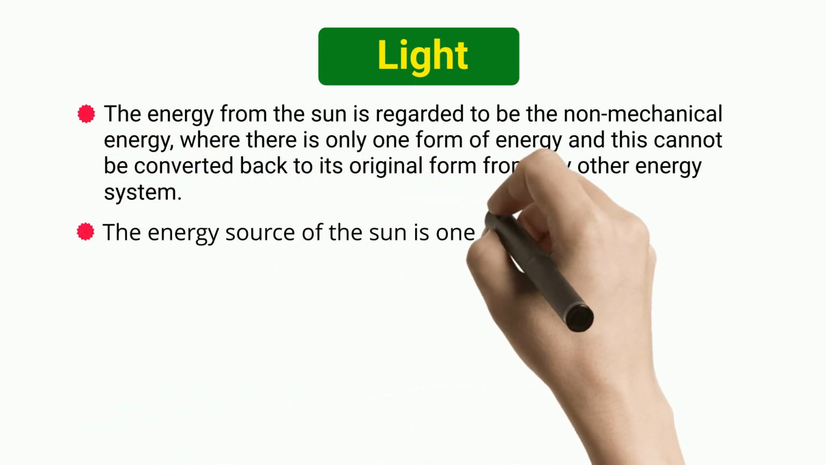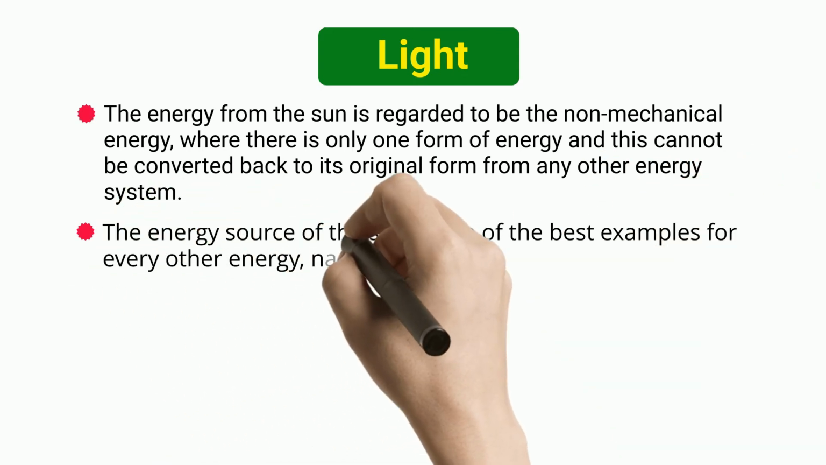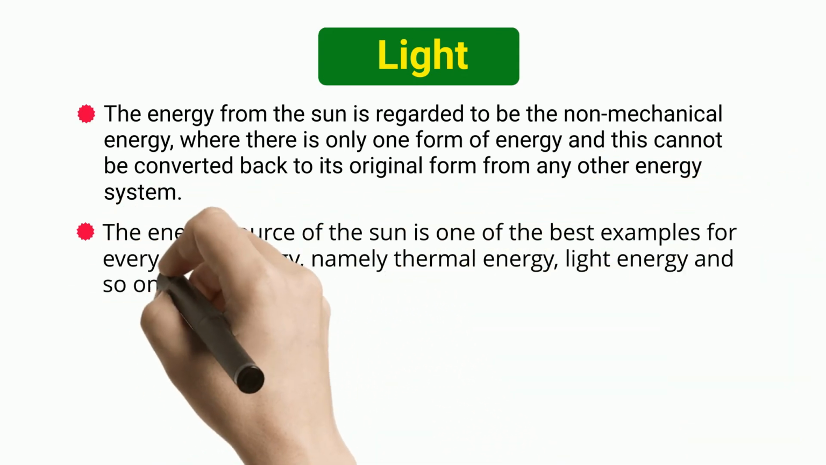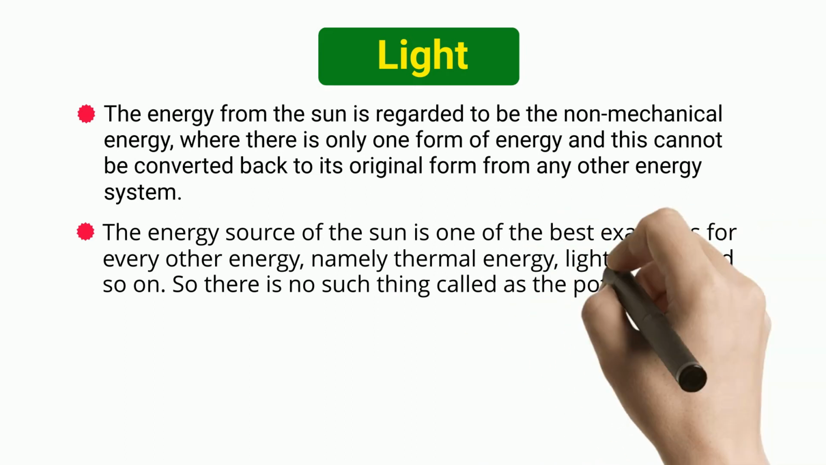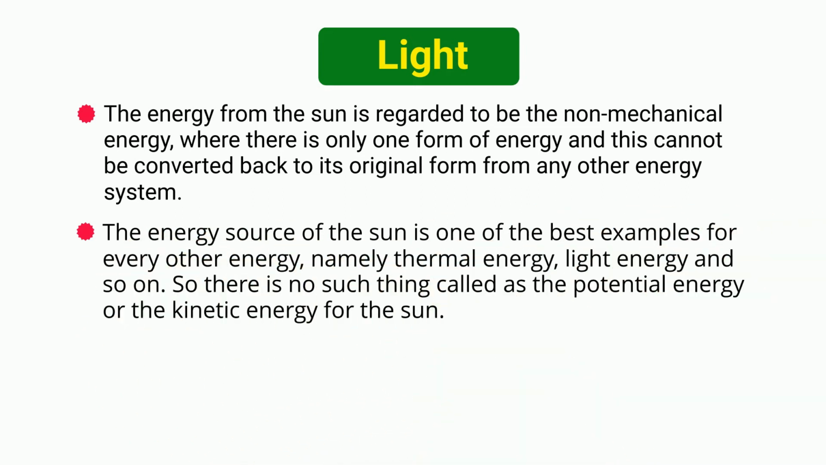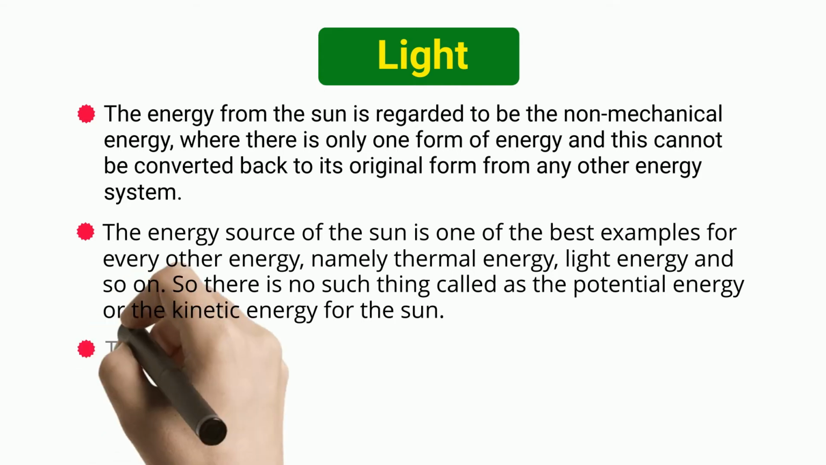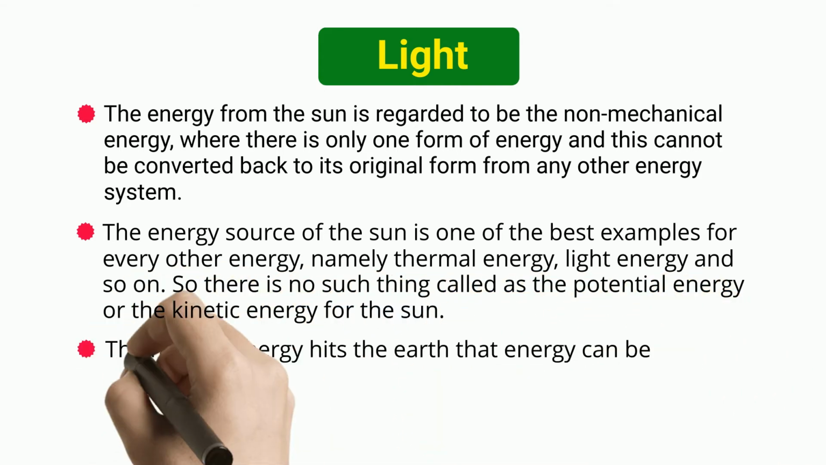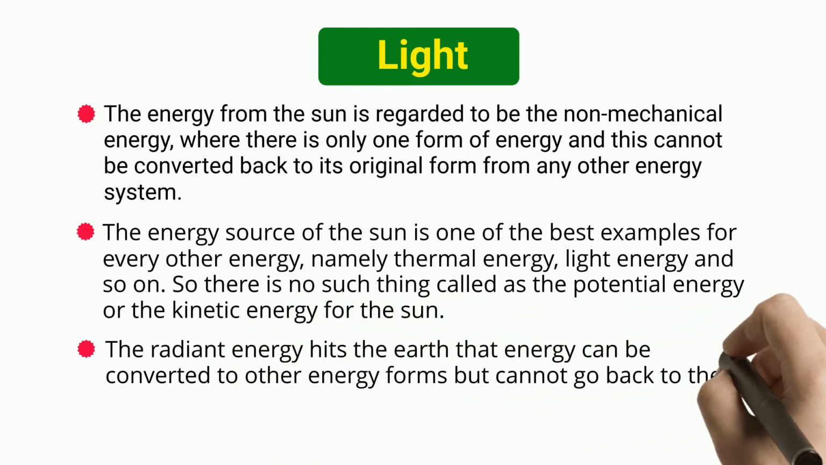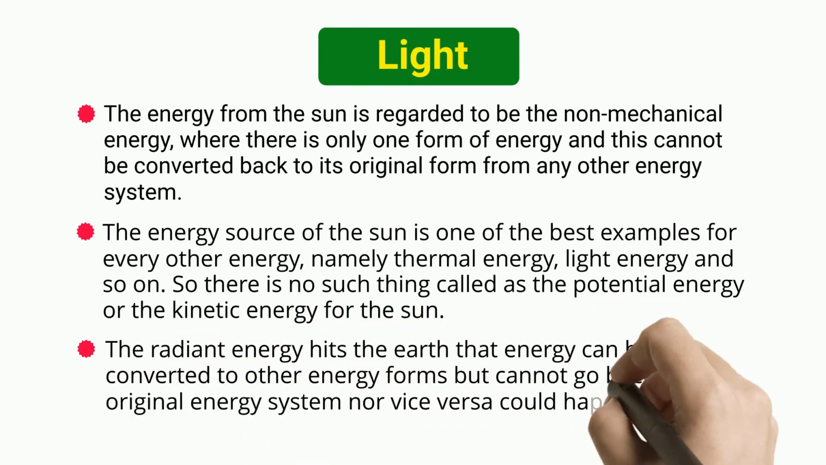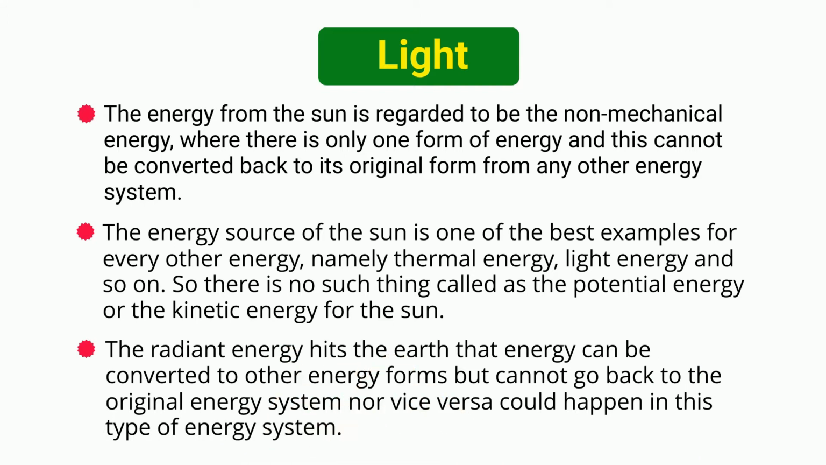The energy source of the sun is one of the best examples for every other energy, namely thermal energy, light energy, and so on. So there is no such thing called as the potential energy or the kinetic energy for the sun. The radiant energy hits the earth. That energy can be converted to other energy forms but cannot go back to the original energy system, nor vice versa could happen in this type of energy system.